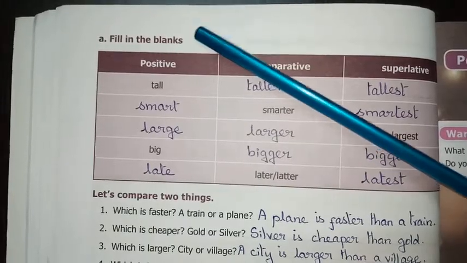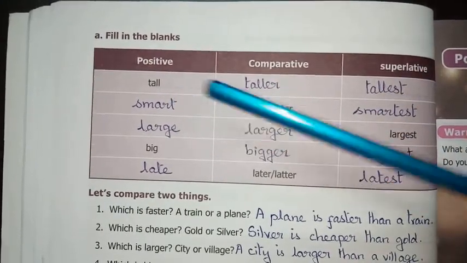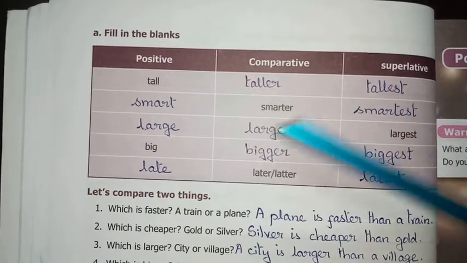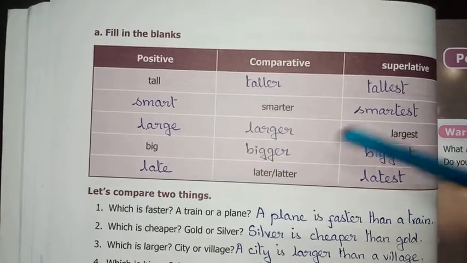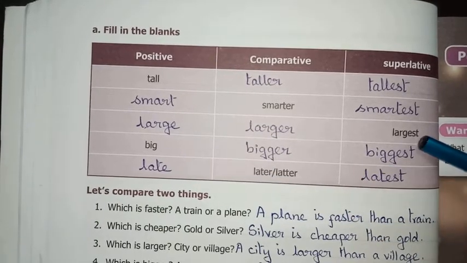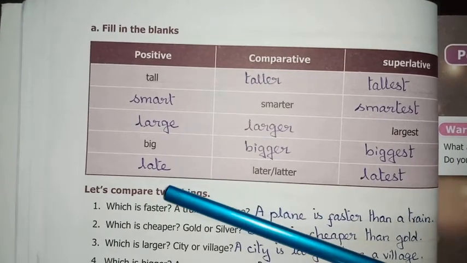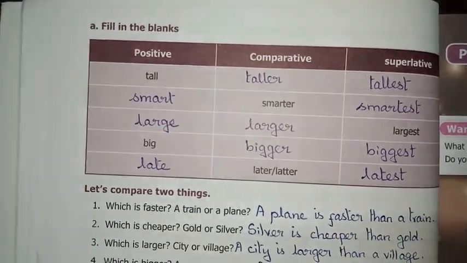Fill in the blanks. Positive, comparative, superlative. Tall, taller, tallest. Smart, smarter, smartest. Large, larger, largest. Big, bigger, biggest. Late, later, latest.